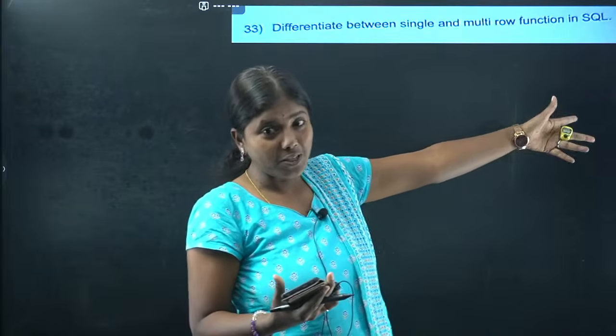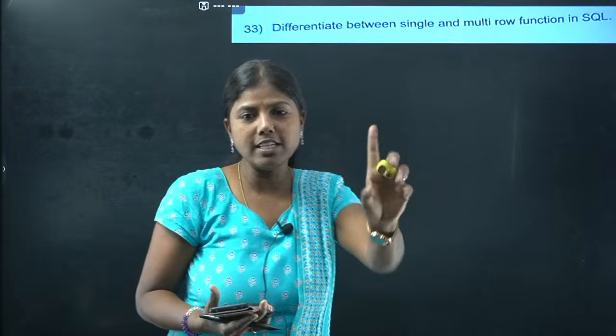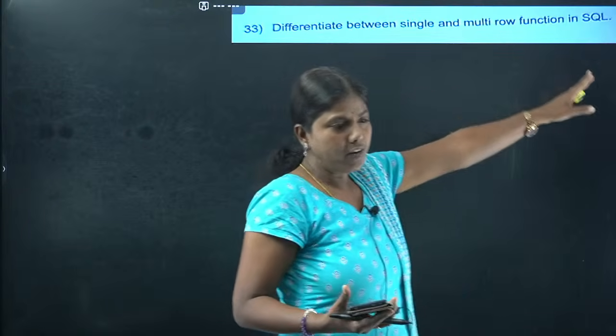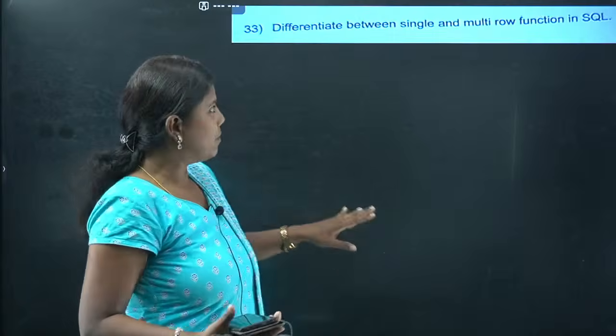It can be with respect to numerical functions, round function, and all will be single row functions. That means single row, single value will come. Works on single row; works on multiple rows gives one result for multiple rows.